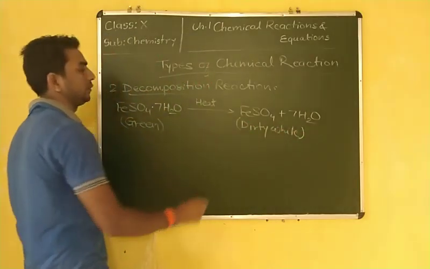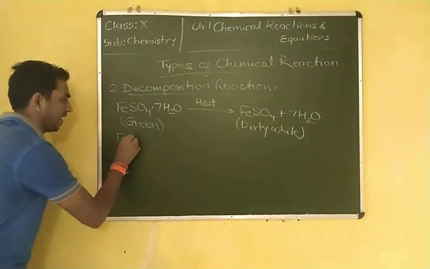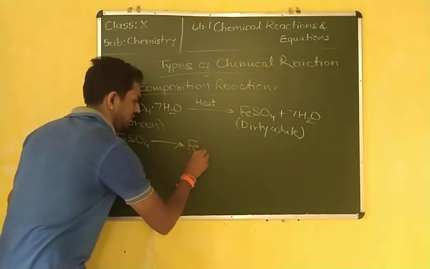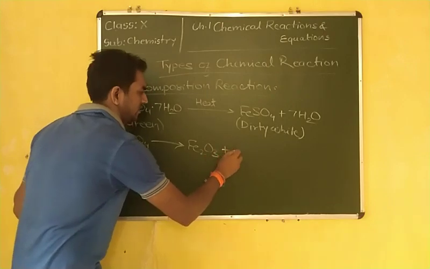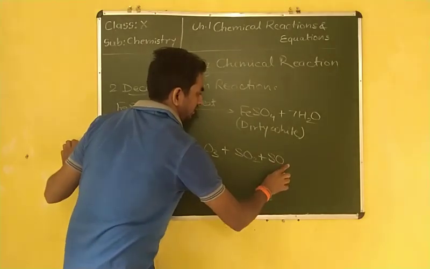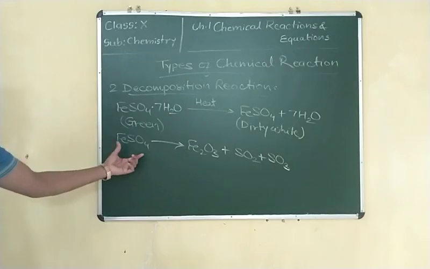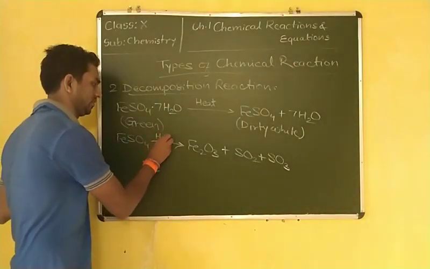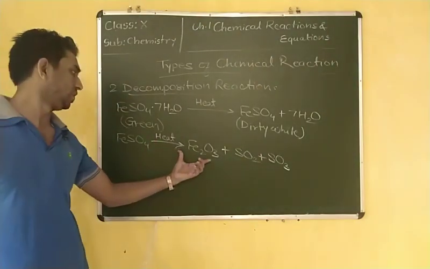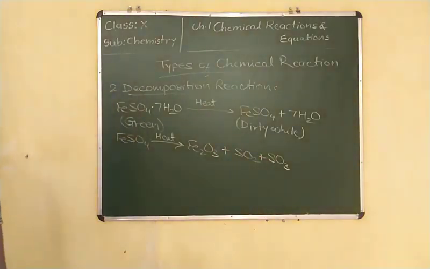And if we continue to provide heat, then this ferrous sulfate again decomposes into ferric oxide, Fe2O3, plus SO2 plus SO3, sulfur trioxide. Anhydrous FeSO4, ferrous sulfate, when decomposed in the presence of heat, forms ferric oxide plus sulfur dioxide plus sulfur trioxide.